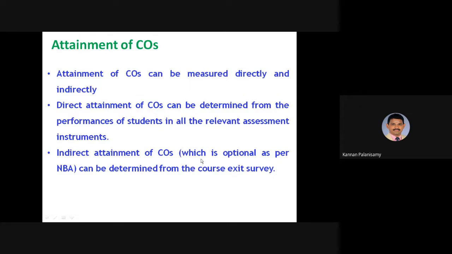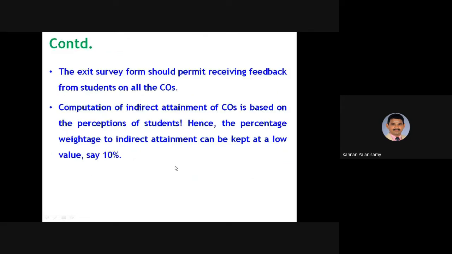Indirect attainment of COs, which is optional as per NBA, can be determined from the course exit survey, or we can conduct some survey among the students.